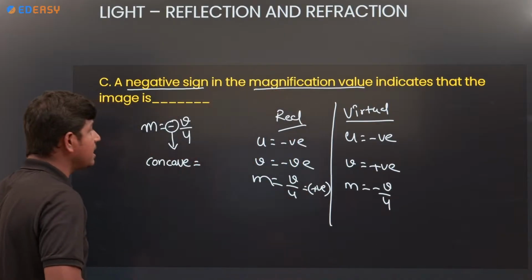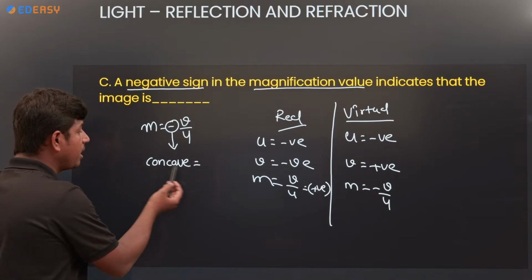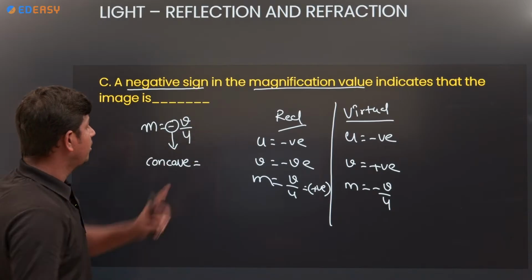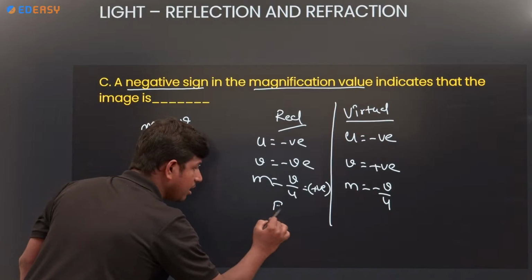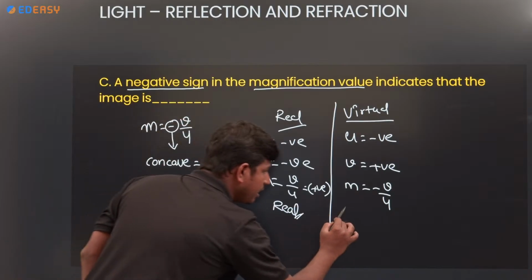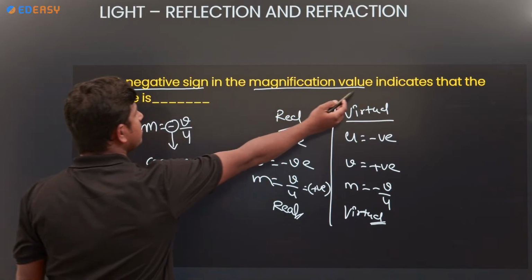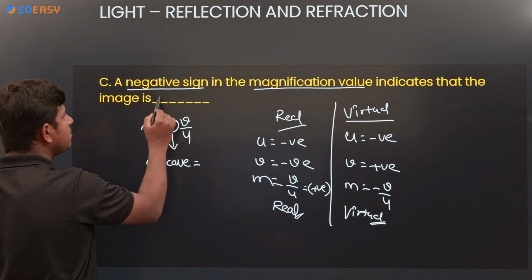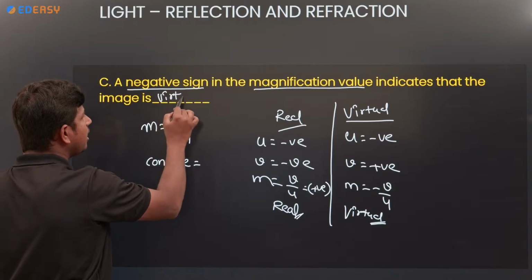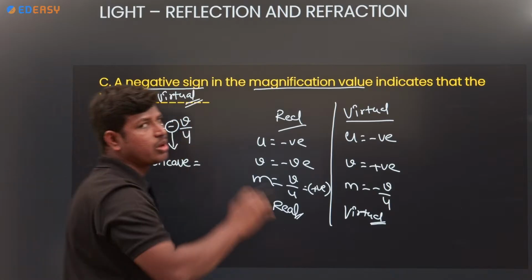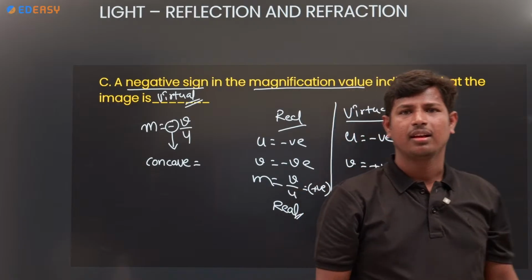So where will you get the negative magnification value? For a virtual image. In a concave mirror it is virtual. Clear?